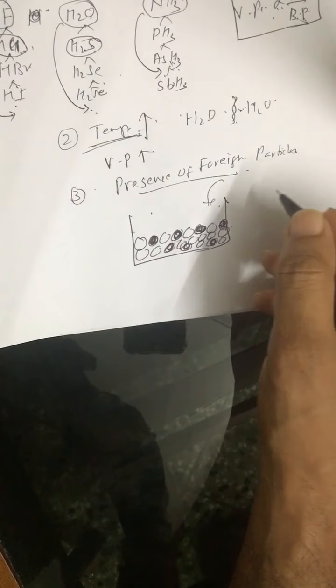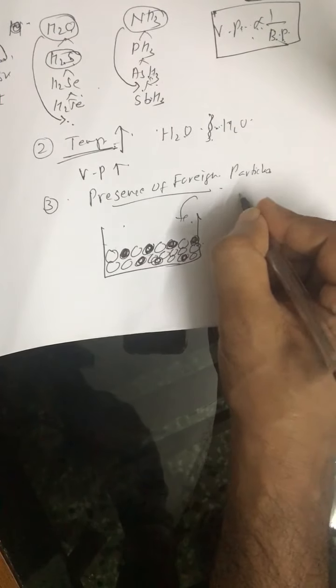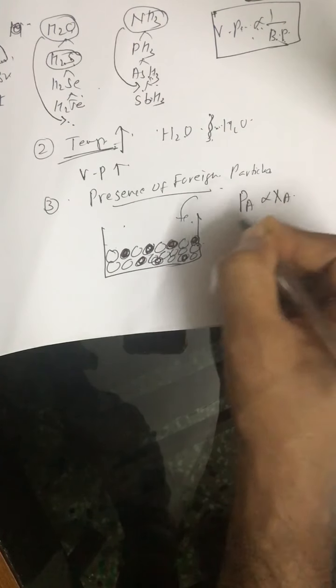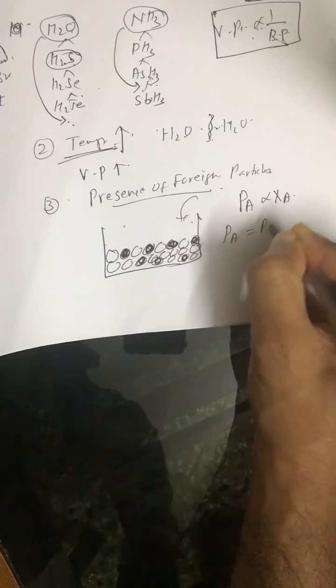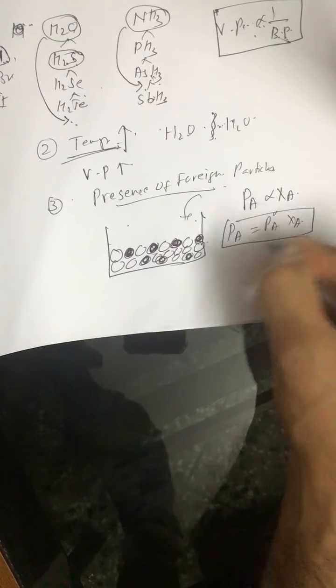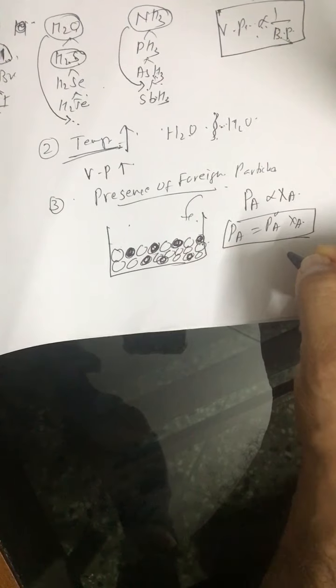So the formulas which you have to remember: one is PA is proportional to xA, or PA is equal to P0A xA. This is the basic relation if a non-volatile solute is dissolved in a volatile liquid.